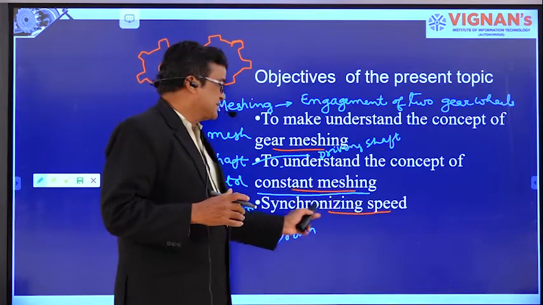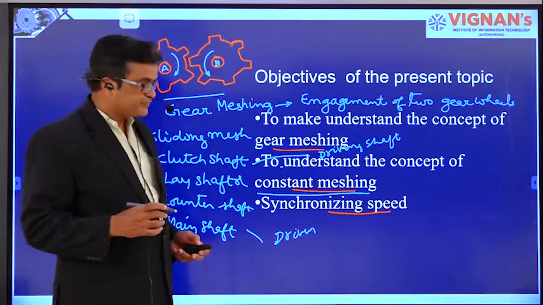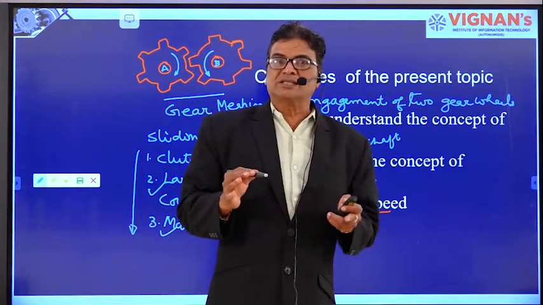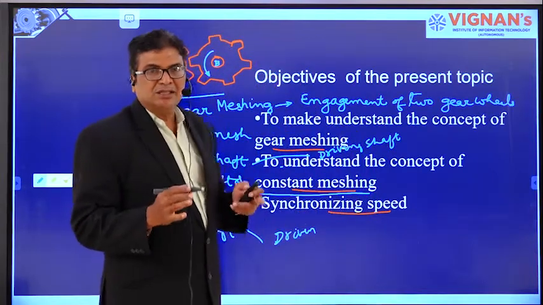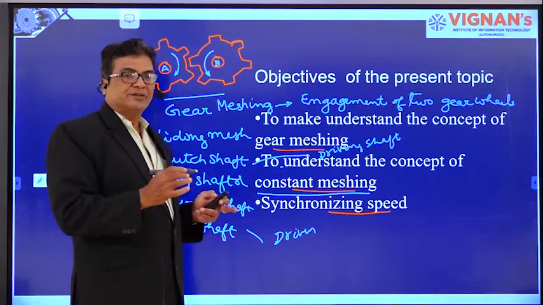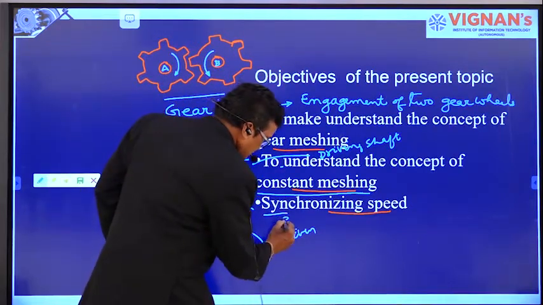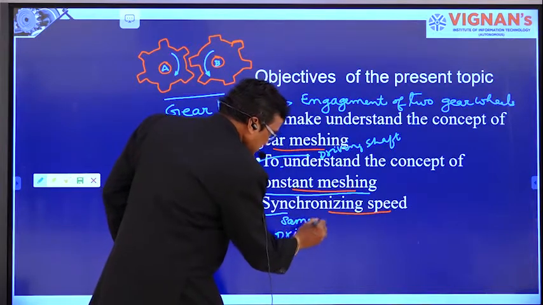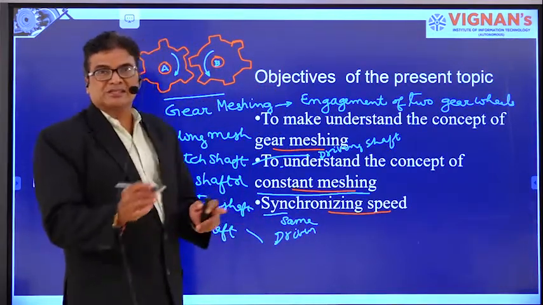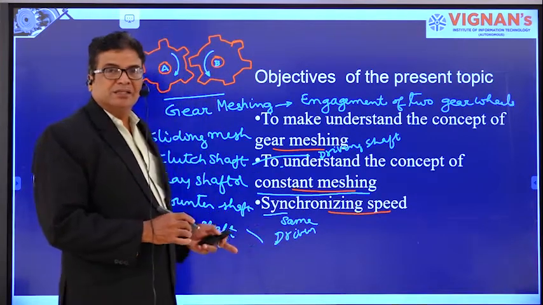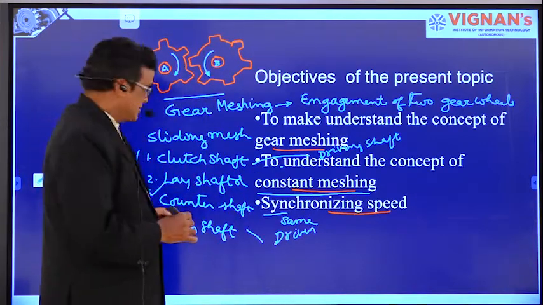Right. Next, synchronizing speed. When the speed of the two members is the same, we say that it is synchronizing speed, right? Synchronizing means same. Syn means same. When two gear wheels are rotating at the same speed, they are said to be in synchronizing speed with each other.